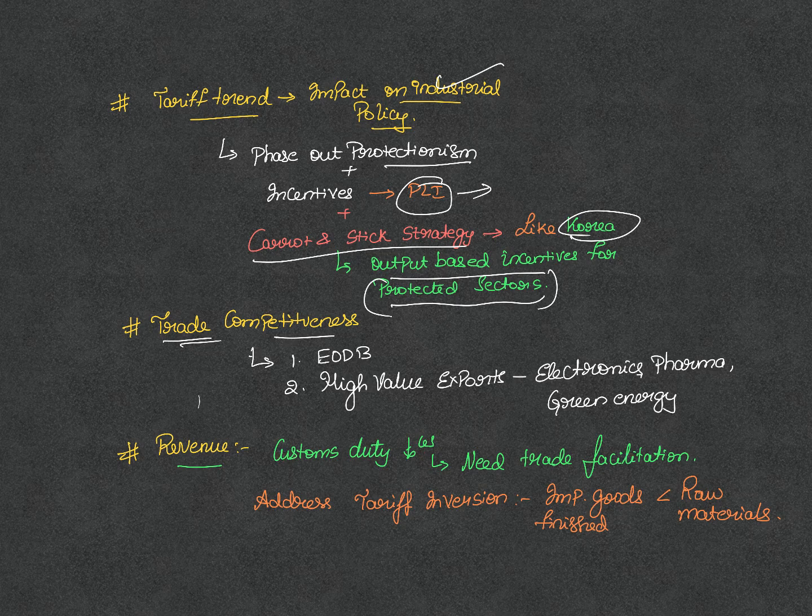Okay, so one more important aspect we have to address is the tariff inversion. What is this tariff inversion? It's a concept where imported goods, the finished products, are costing less than the raw materials in our country because of the tariff structure we have. We have to address this as well, and this will have implications for revenue. So these are all the implications that you can get as MCQs because of the downward trend of tariffs. This is what you can expect in MCQs.